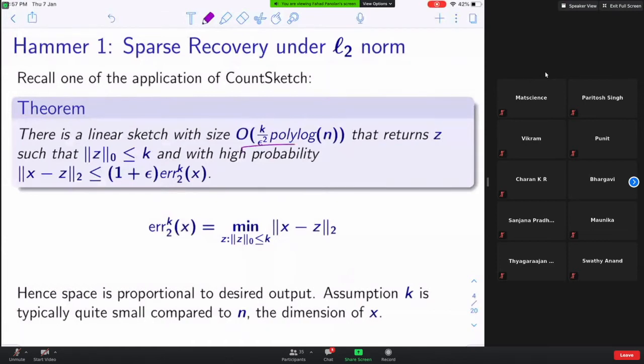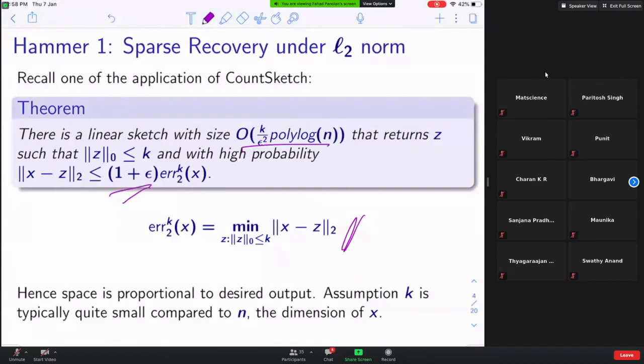From those counter values, I will be able to construct a Z such that the number of non-zero coordinates in Z is at most k, and X minus Z is close to the best you can get among such vectors, within a factor of 1 plus epsilon. And this is the definition of the best vector, or the error.